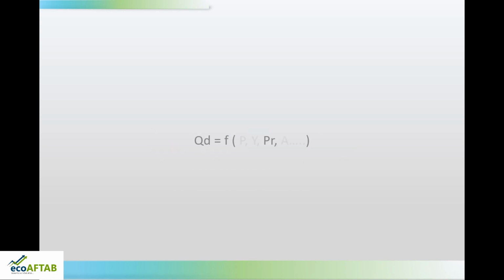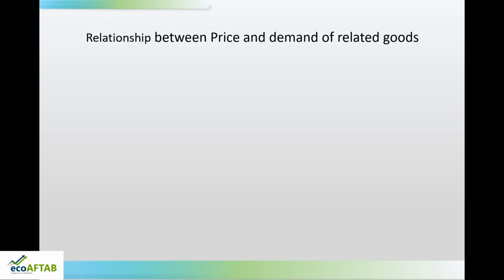Now, going back to the demand function, if quantity demanded is a function of price, we saw it is price elasticity. If quantity demanded is a function of income, we saw it is income elasticity. Now, we will take the third variable. What will happen if quantity demanded is a function of price of related goods? So, here we will understand the relationship between price and demand of related goods.